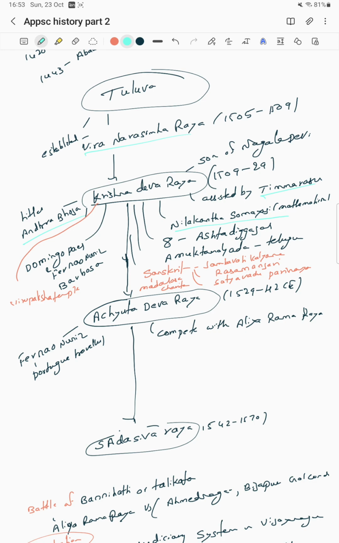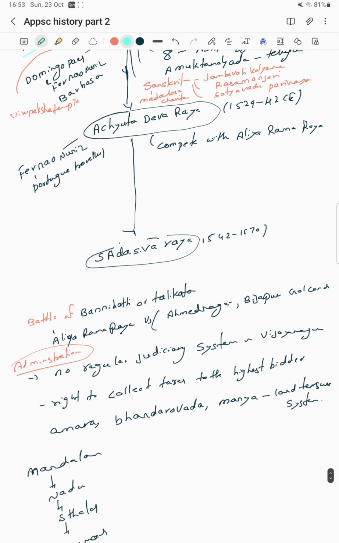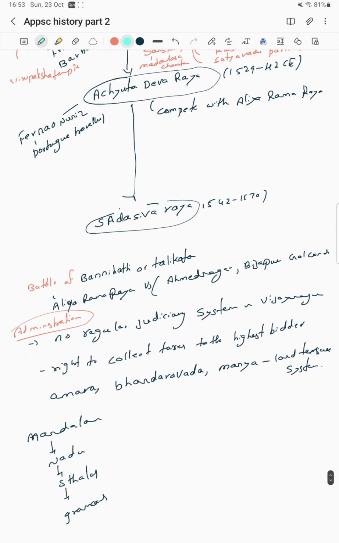Sadasivaraya is one of the last. In the last, the Battle of Banihatti or Talikota. We can call it Talikota. Aliya Ramaraya fought this battle against Ahmednagar, Bijapur and Golconda. From this battle, the Vijayanagara Empire collapsed.